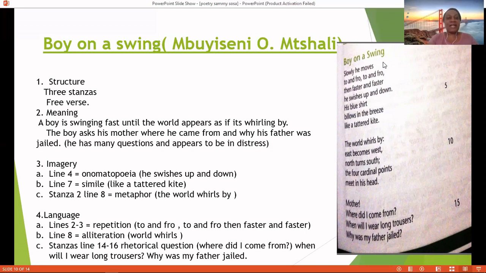Now let's analyze this poem together. The structure of the poem. Look at the poem. It has three stanzas, and it is free verse because there is no particular rhyme scheme. Then we move to number 2, meaning.